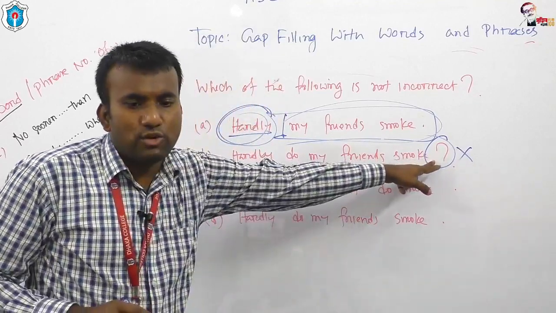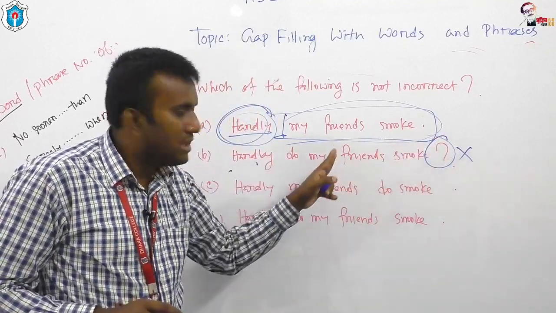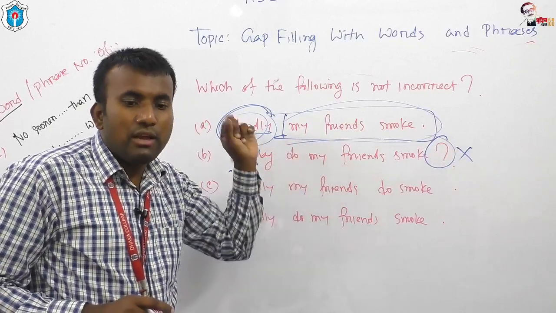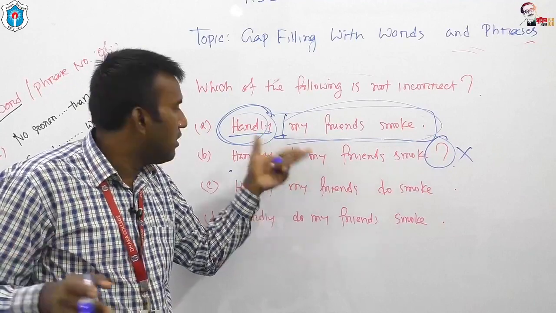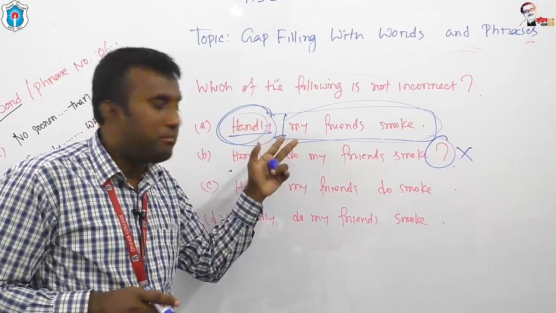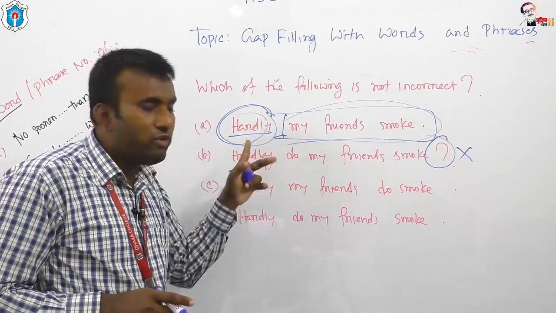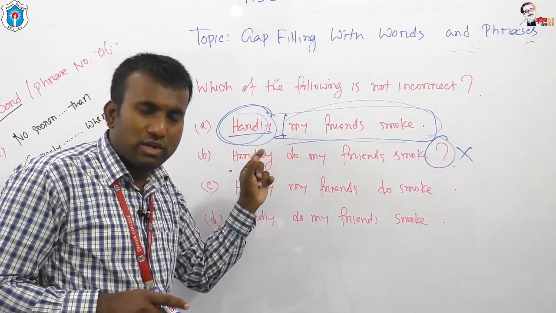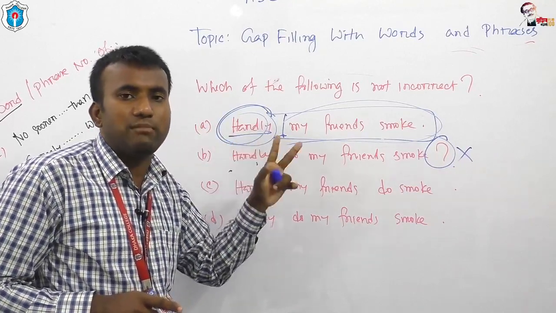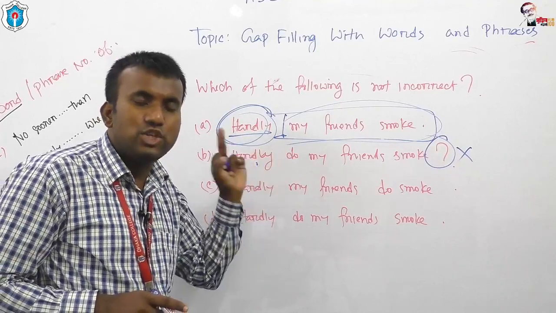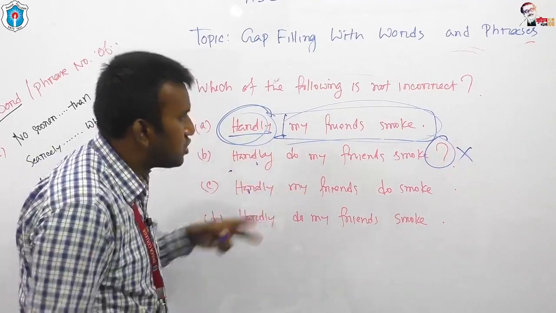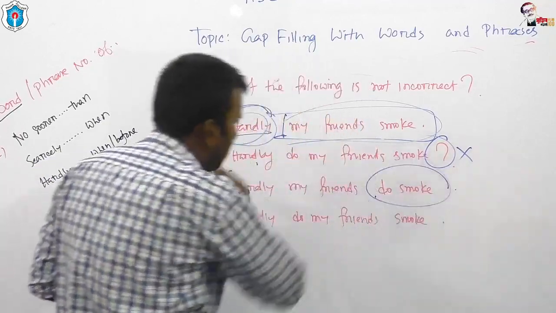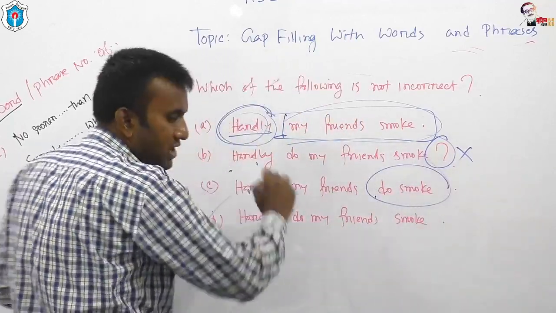You are not allowed to use a question mark because there are some inversion processes which happen because of negative words, and if you get inversion because of negative words, you are not allowed to use a question mark, because these do not belong to interrogative sentences. Hardly my fathers do smoke. This is not the correct one. The fourth one is the correct option.